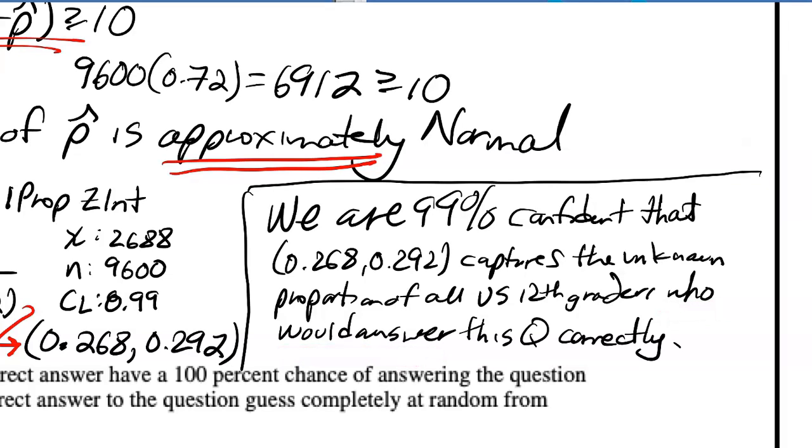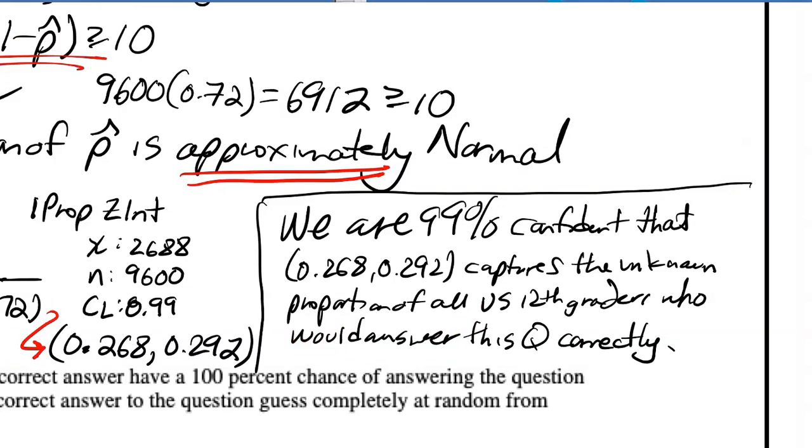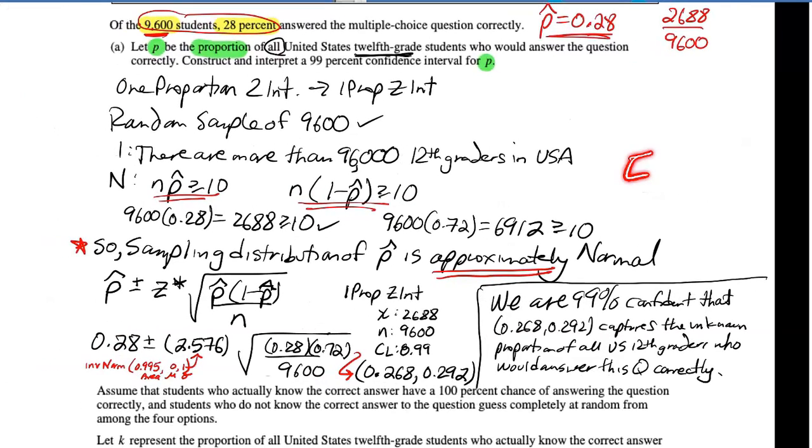If you said something like who answered this question correctly, that's confusing now because it sounds like you're talking about the sample proportion. We're talking about the sample. We want to talk about the population, or the population parameter, not the sample. This part was scored with 2 E's.